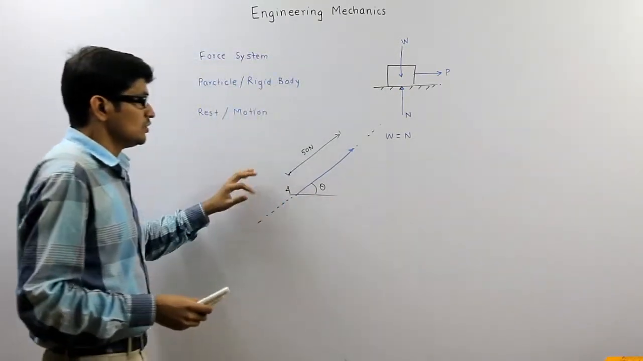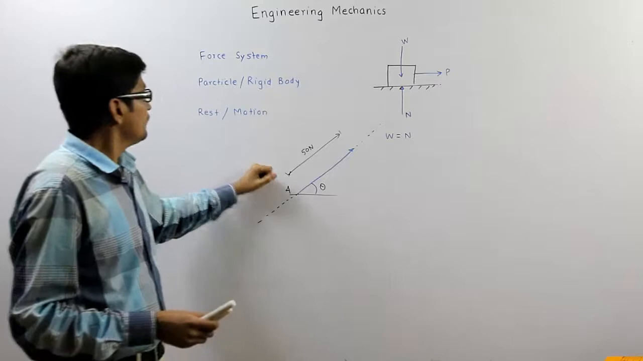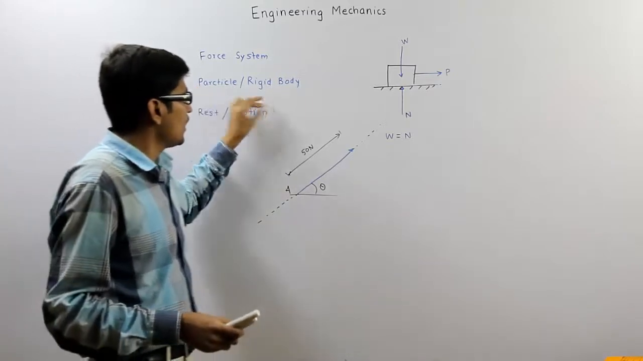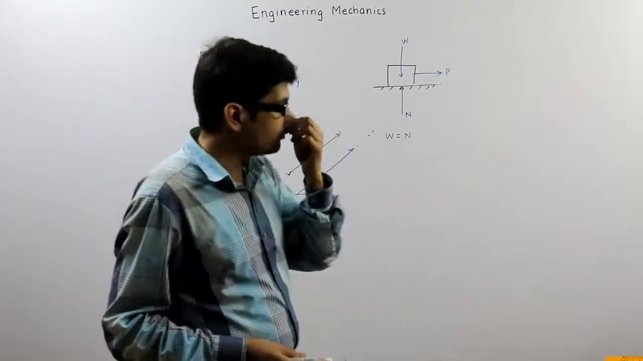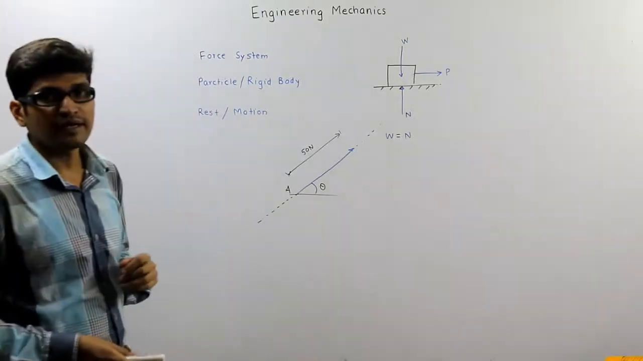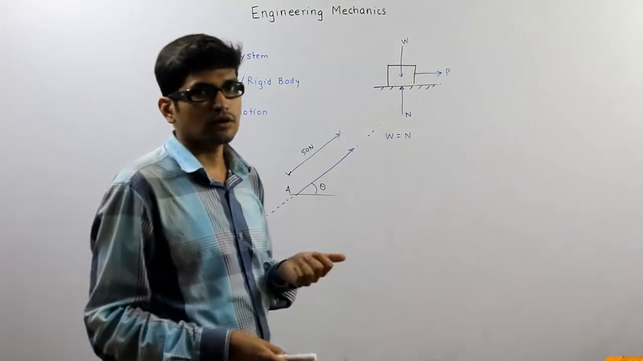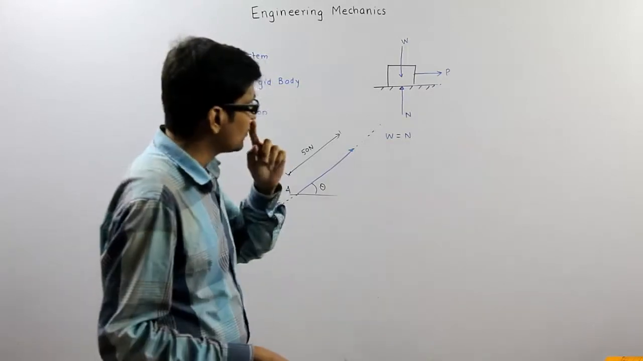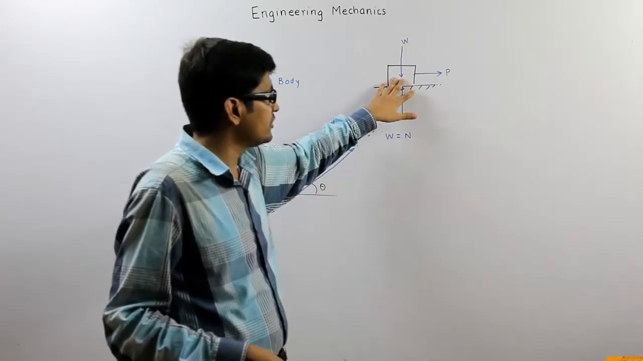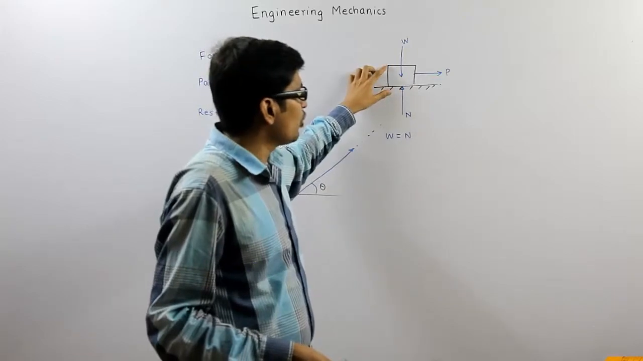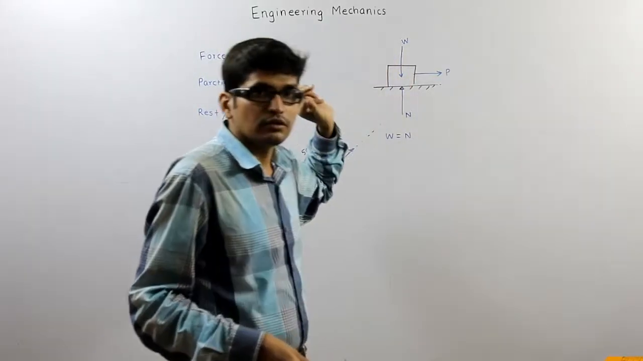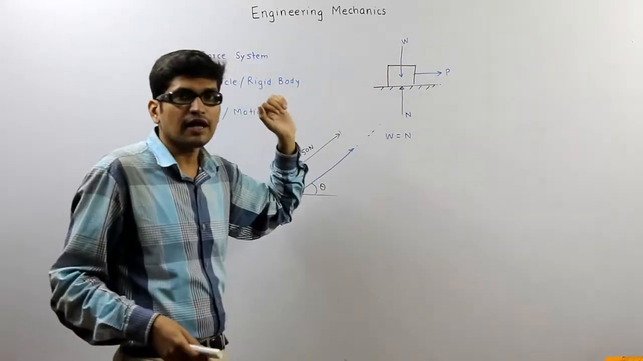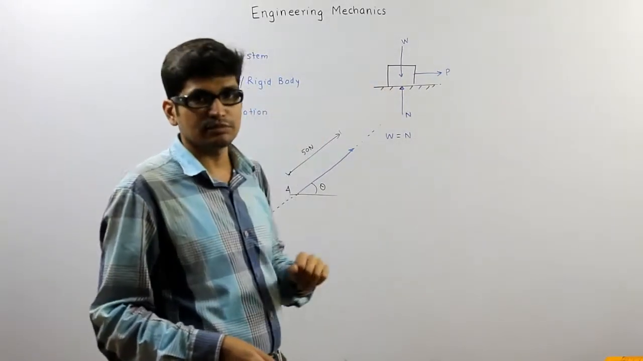Okay. So now after force we are going to particle or rigid body. Now what do you mean by particle? Particle is defined as a matter having considerable mass but negligible dimension. For example, this block I have drawn here, I am not going to consider the height and width because compared to the force applied, that block size is negligible.